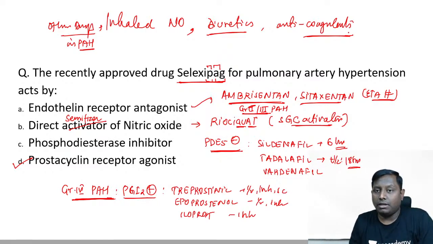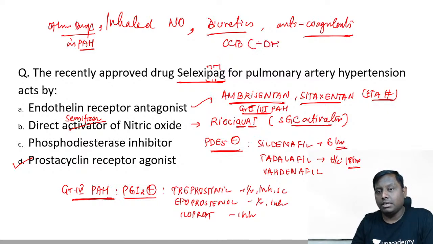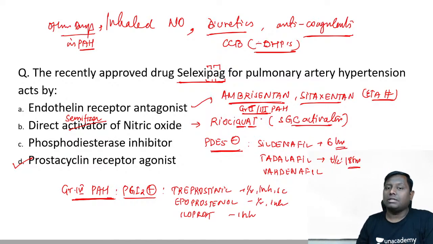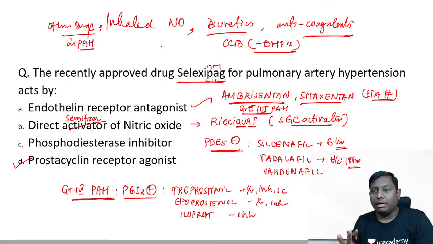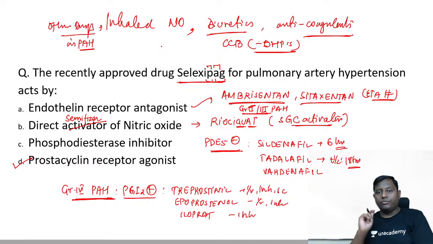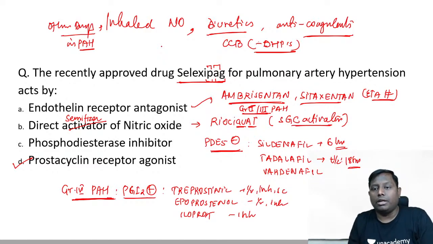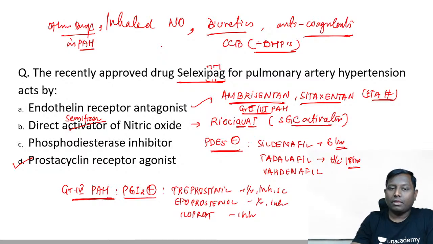Calcium channel blockers, especially dihydropyridines like amlodipine and nifedipine, can also be used if the vasoreactivity test is positive. So not only these 3-4 classes, but the other classes of drugs I have told you can also be used. In two minutes I have covered the whole of pulmonary artery hypertension, okay. If you have read from your notes, you have definitely revised the important drugs and treatment for pulmonary artery hypertension as well. Okay, next one.